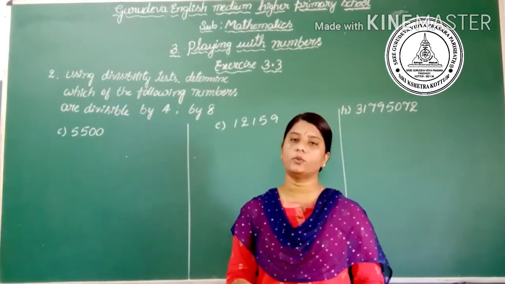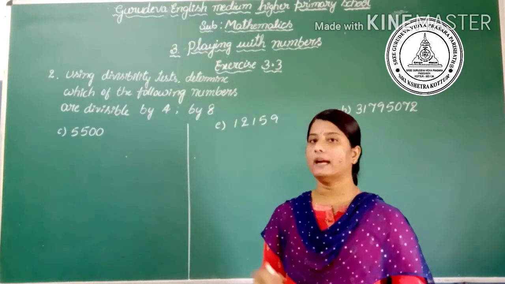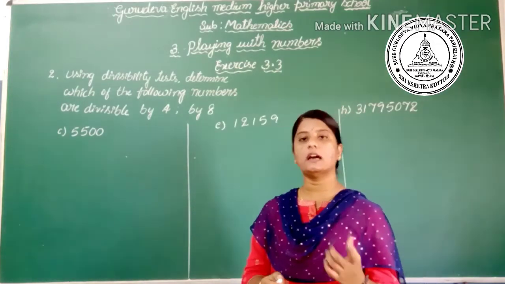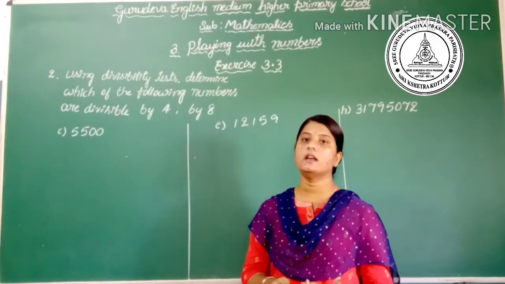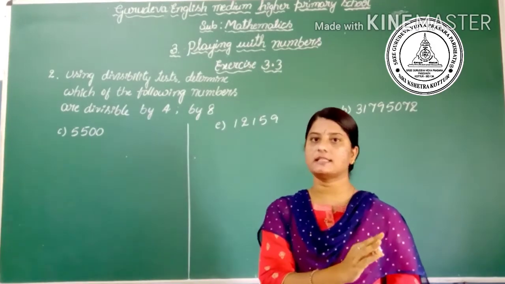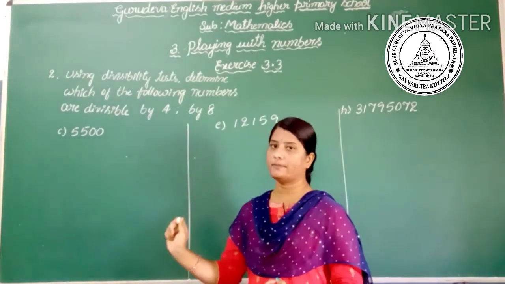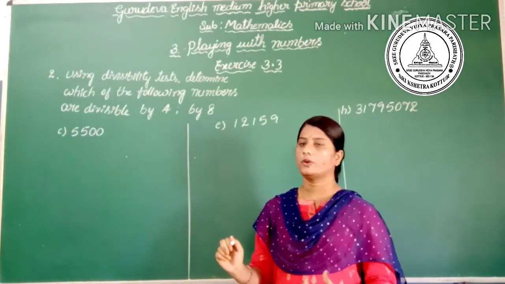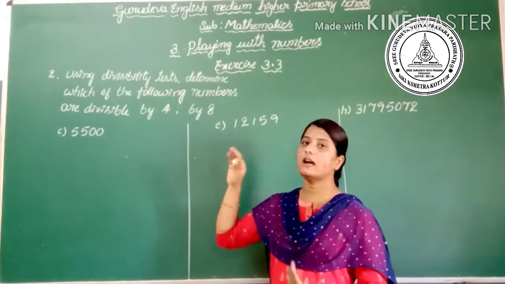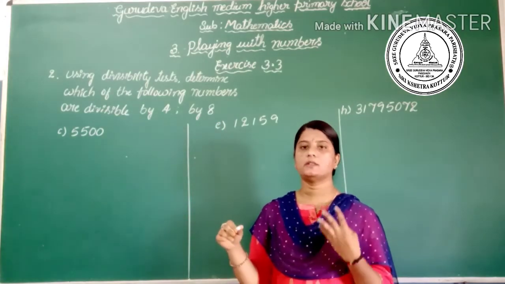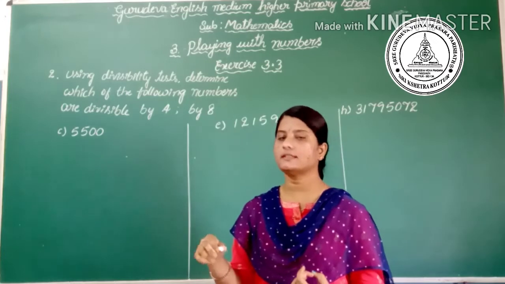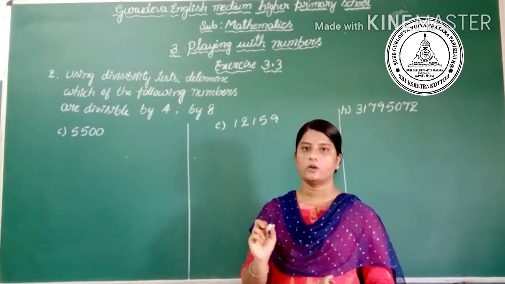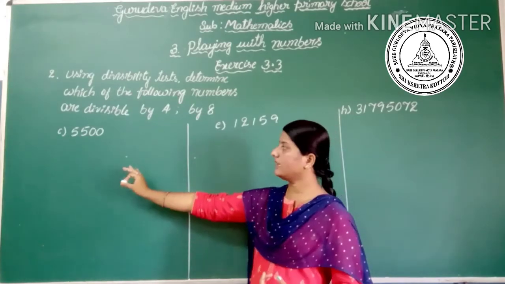So we know the divisibility rule by 4. If the last 2 digits, that means the ones and tens places, are 0 or divisible by 4, then the whole number is divisible by 4. Then for 8, if the last 3 digits, that means the ones, tens and hundreds places, are 0 or divisible by 8, then the number is divisible by 8. Let's check the C question.